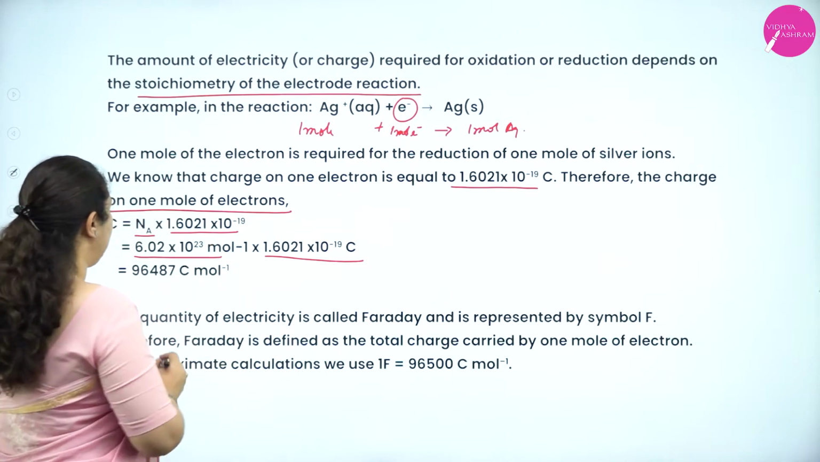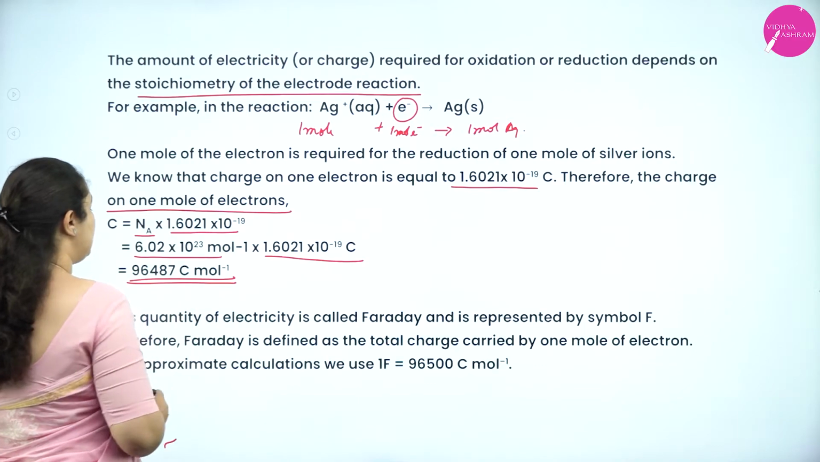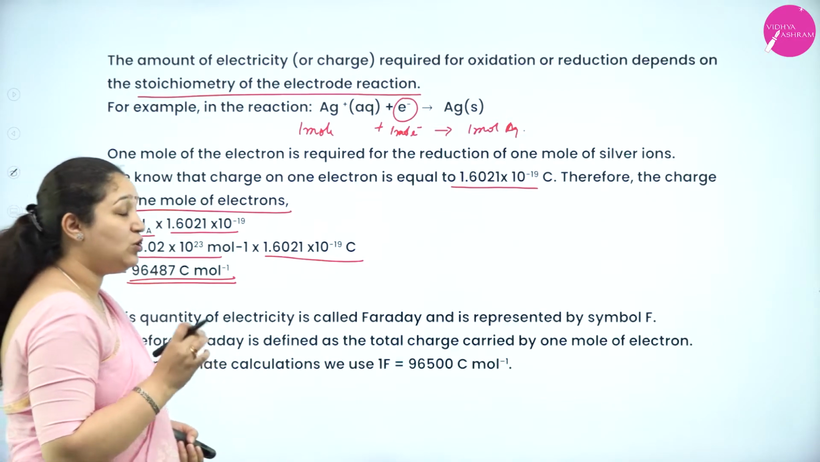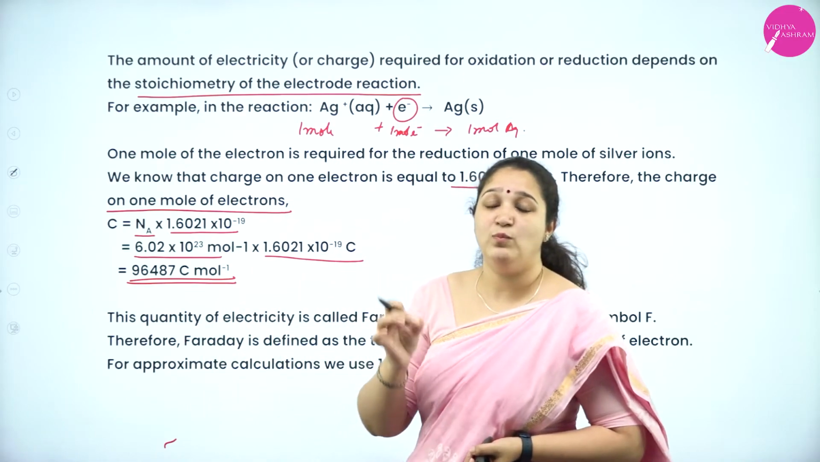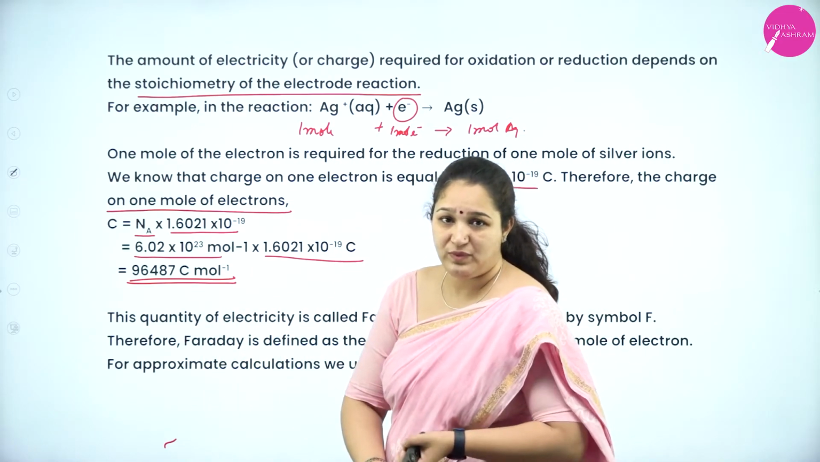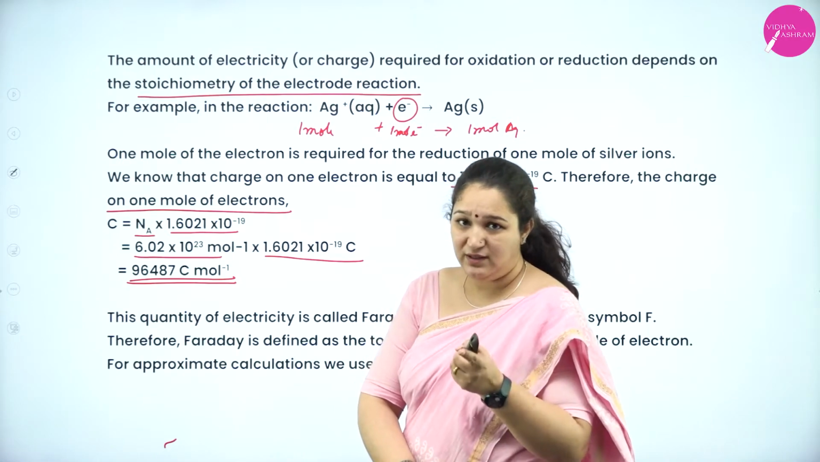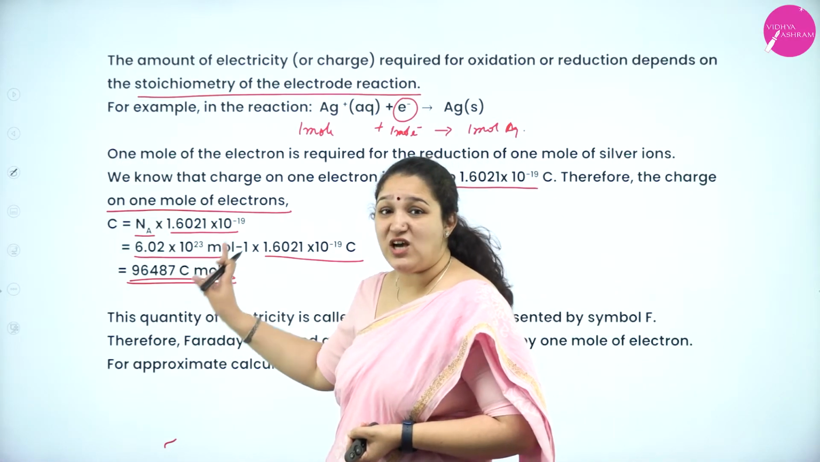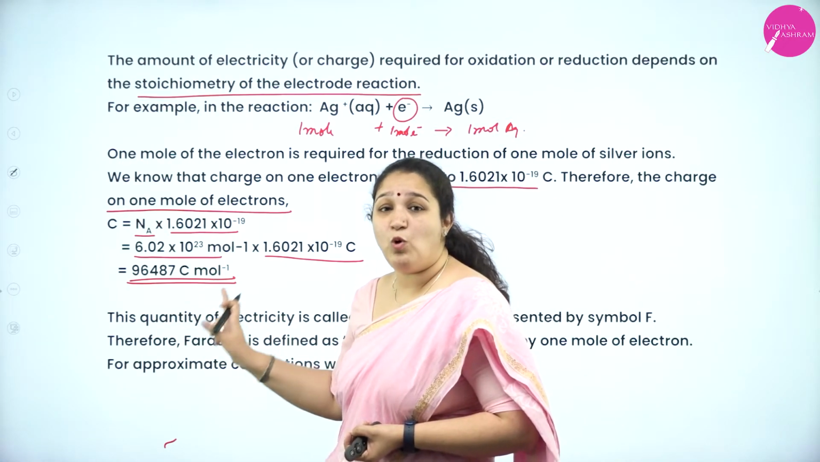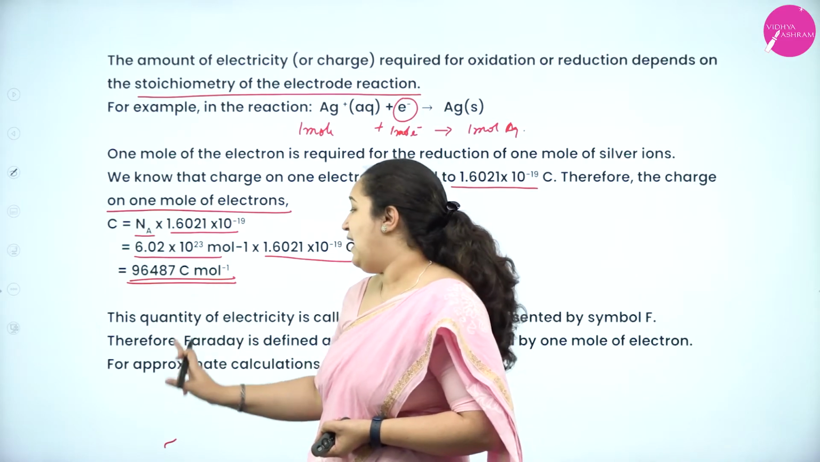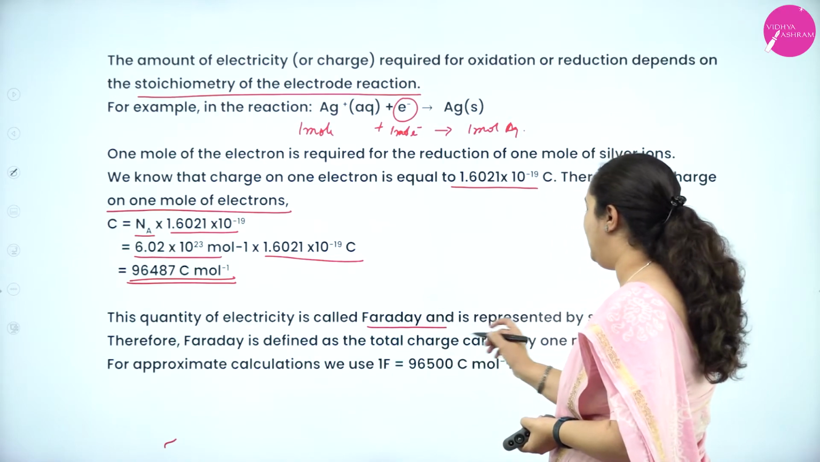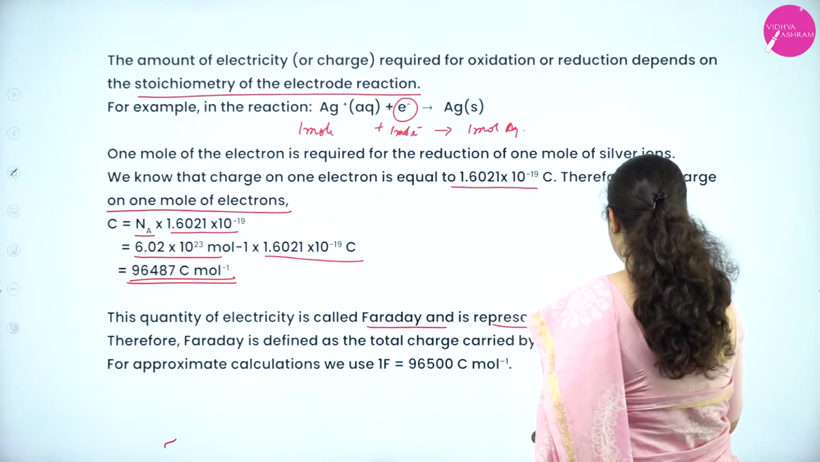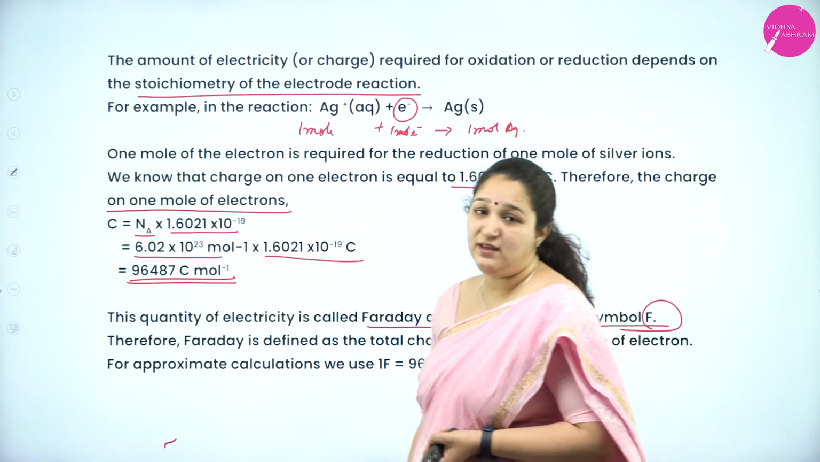You multiply this, you will get the answer as 96487 coulomb per mole. That is the charge on 1 mole of electron. Is it correct? What is this? This is the charge on 1 mole of electron, and this quantity of electricity is called as Faraday, and it is represented by the symbol F, capital letter F.